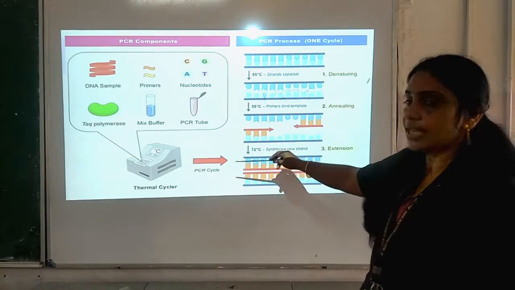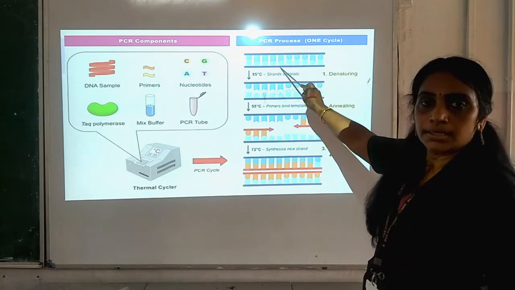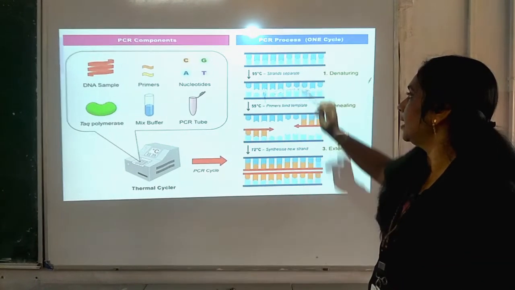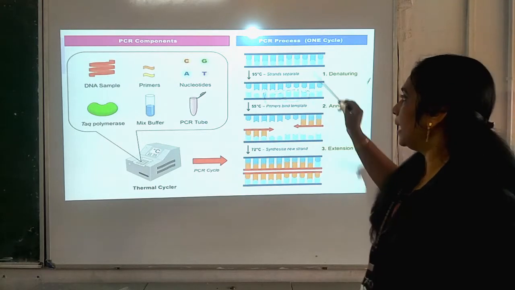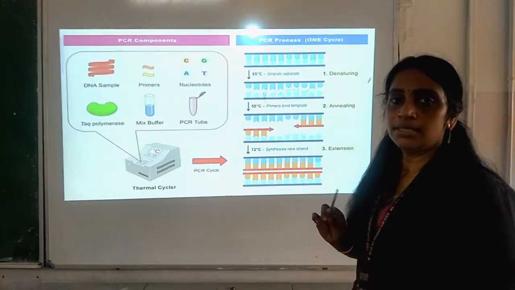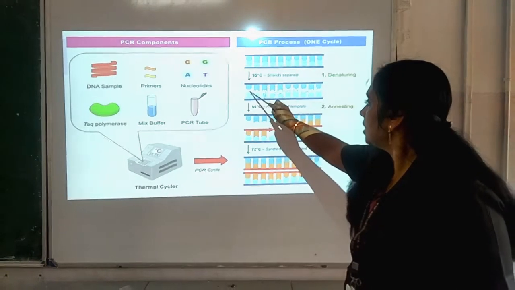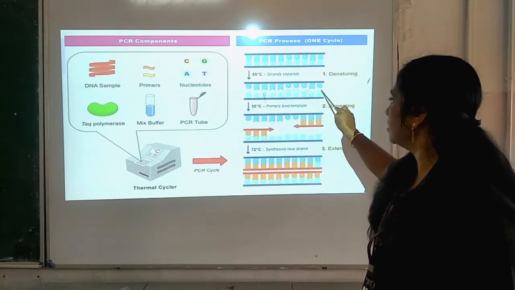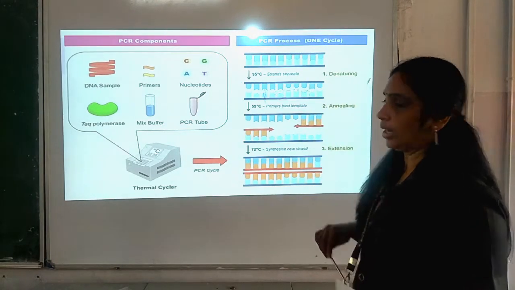So, in the PCR cycle what is happening there? We know that this is double stranded DNA. Now, the first step is denaturation. At 95 degrees centigrade, what will happen? The strands separate. Here you can see separation of the strands, isn't it? One strand is this, the other one is this one.